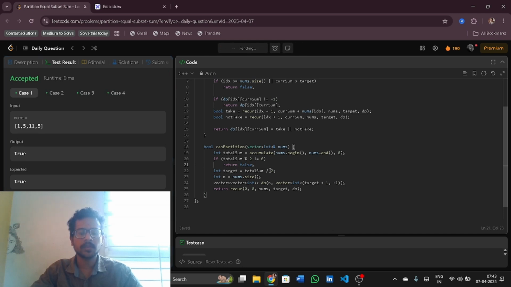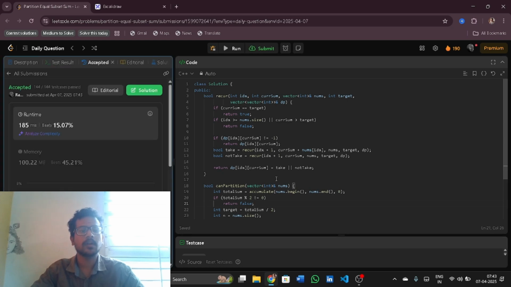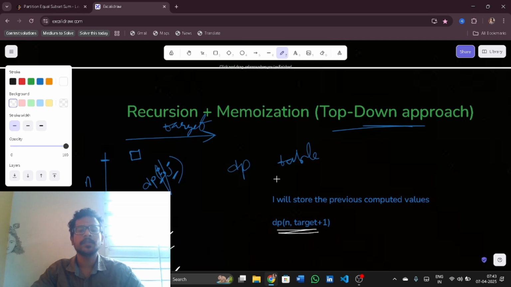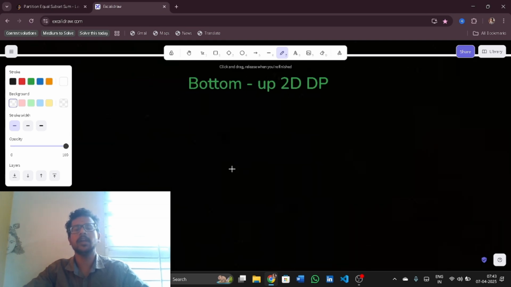Right, so if I submit this, it is taking some time, but less time than the recursion solution, but we can even optimize this. So how do we optimize this? We can use a bottom up approach by using a 2D DP table.